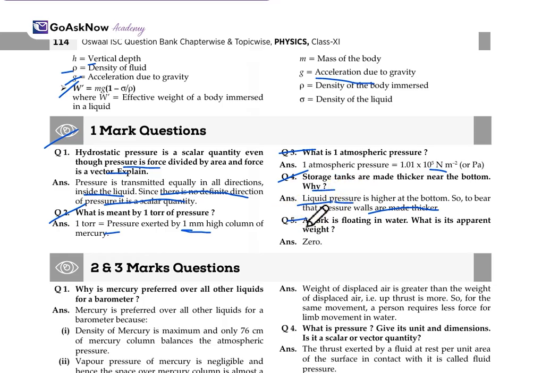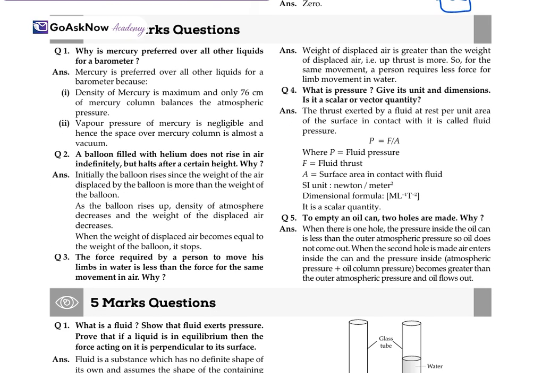Now, a cork is floating in water. What is its apparent weight? Suppose there is a beaker filled with liquid, and a cork is simply floating in it. At that time, the apparent weight is 0. This is because the cork is floating in the water. Now, moving to the 2 marks and 3 marks questions.